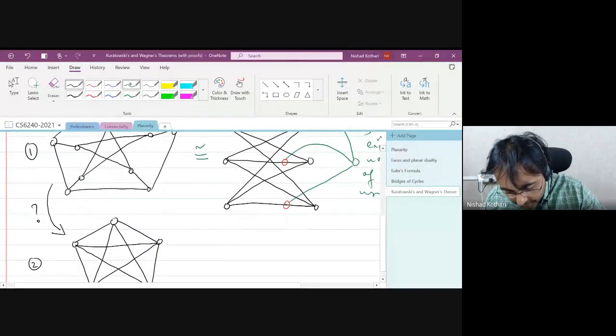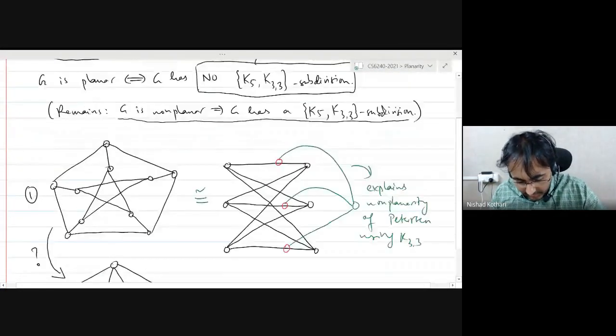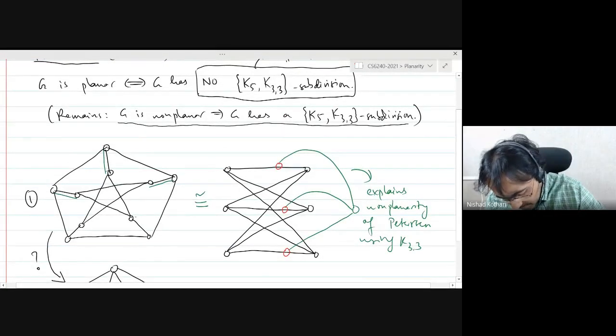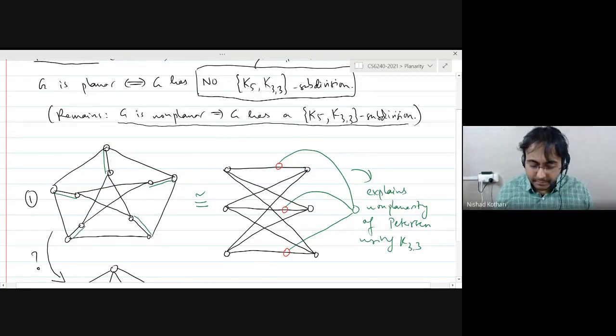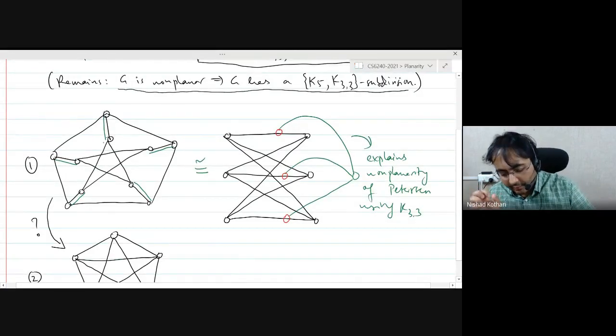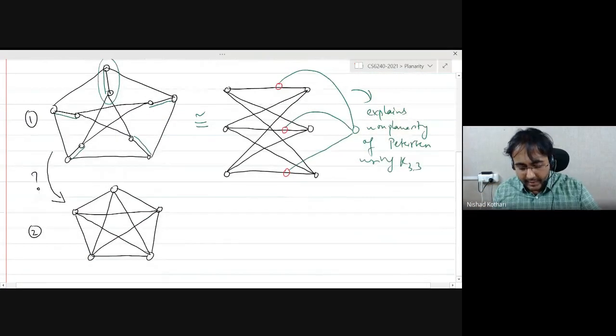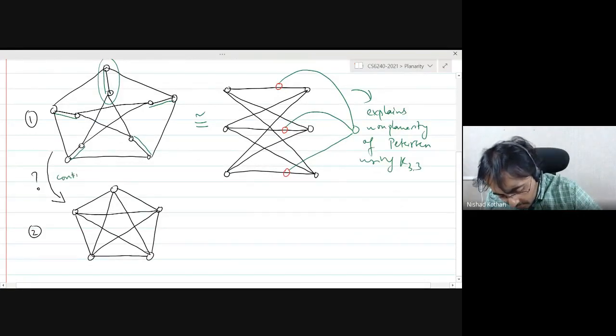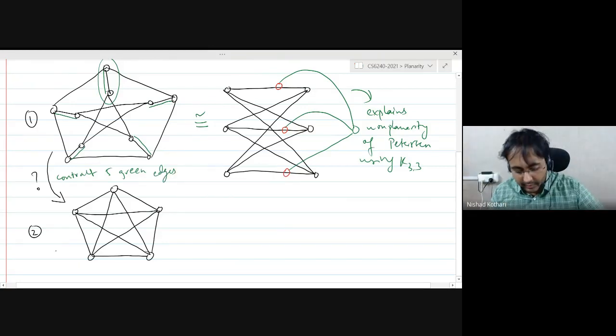So, we are going to take 5 edges. Let's look at these 5 green colored edges in the Petersen graph. They form a perfect matching of the Petersen graph. If I contract all of these 5 edges, in other words, I squeeze each of these edges into single vertices, then I will get exactly this graph. So contract the 5 green edges, and this will give you K5.